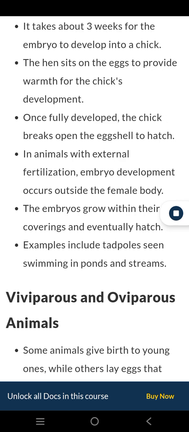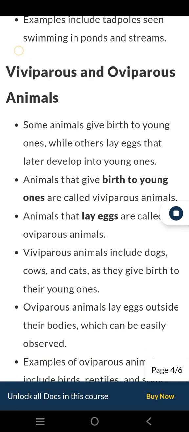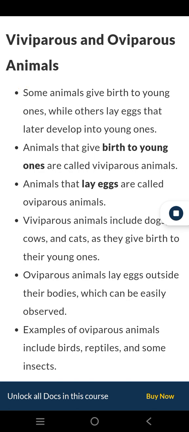In animals with external fertilization, embryo development occurs outside the female body. The embryos grow within their egg coverings and eventually hatch. Examples include tadpoles seen swimming in ponds and streams. Viviparous and oviparous animals. Some animals give birth to young ones, while others lay eggs that later develop into young ones. Animals that give birth to young ones are called viviparous animals. Animals that lay eggs are called oviparous animals.